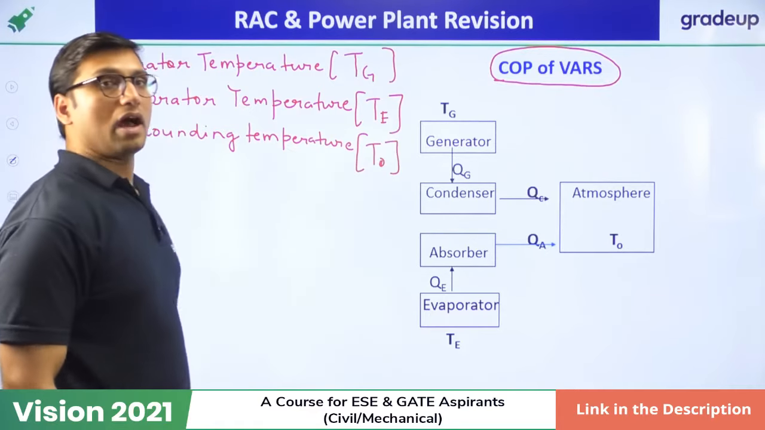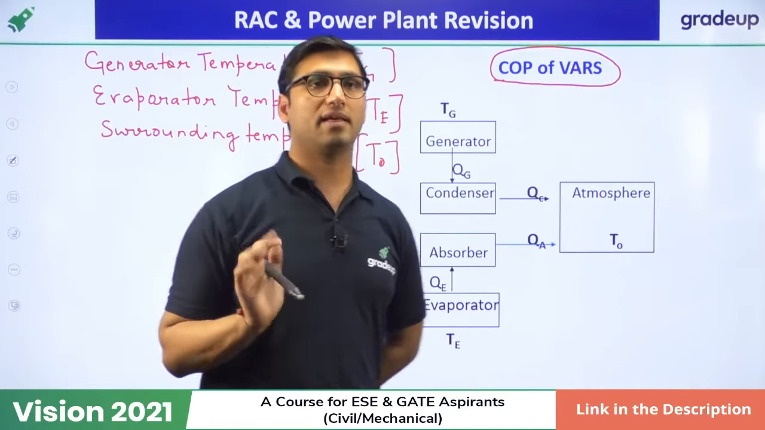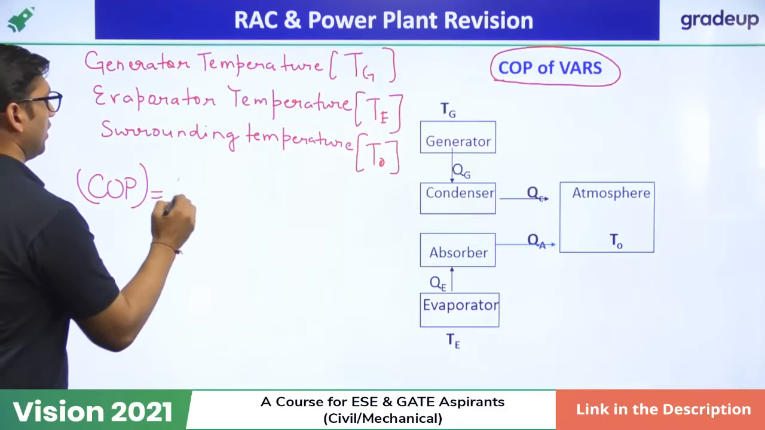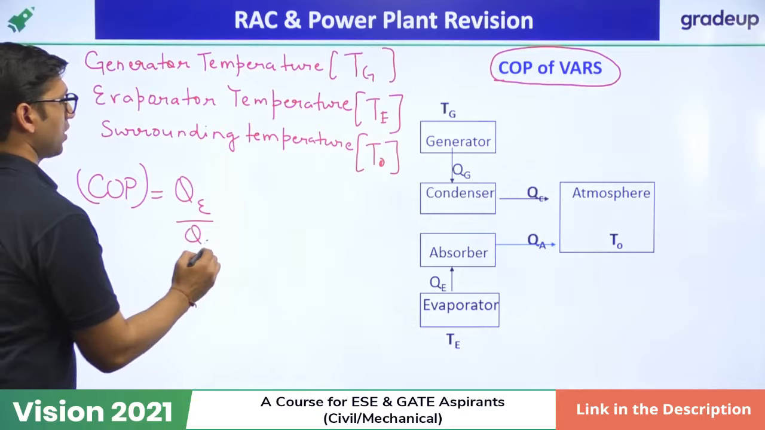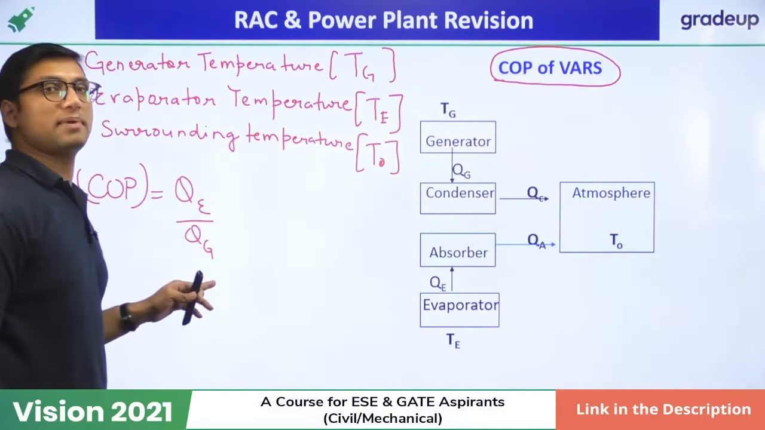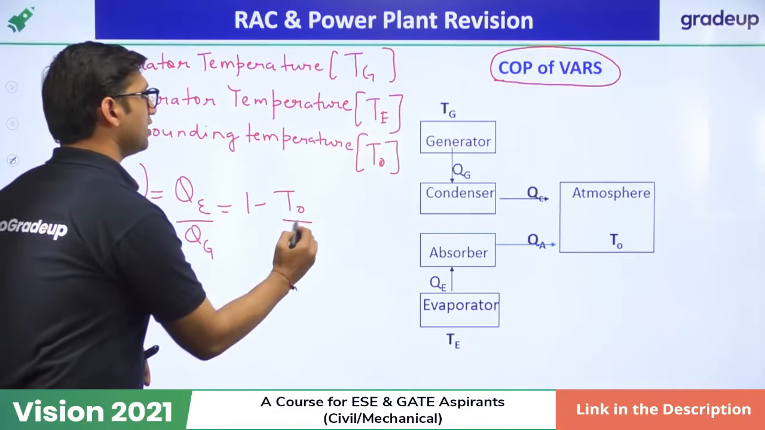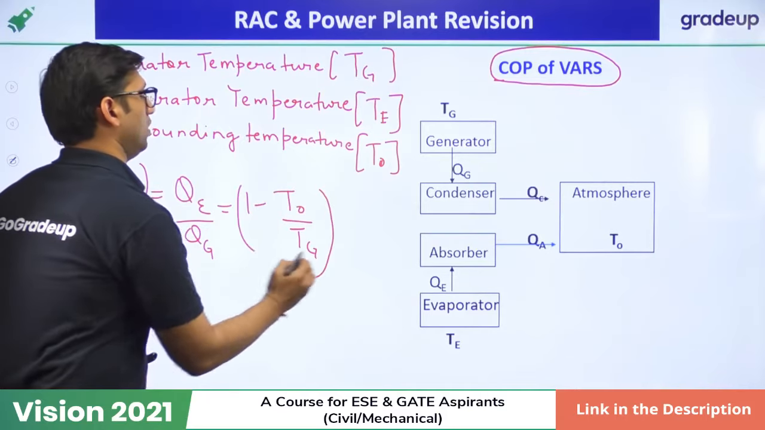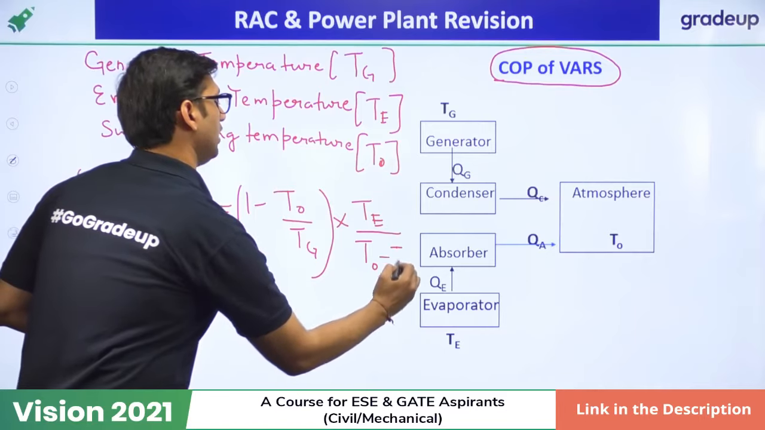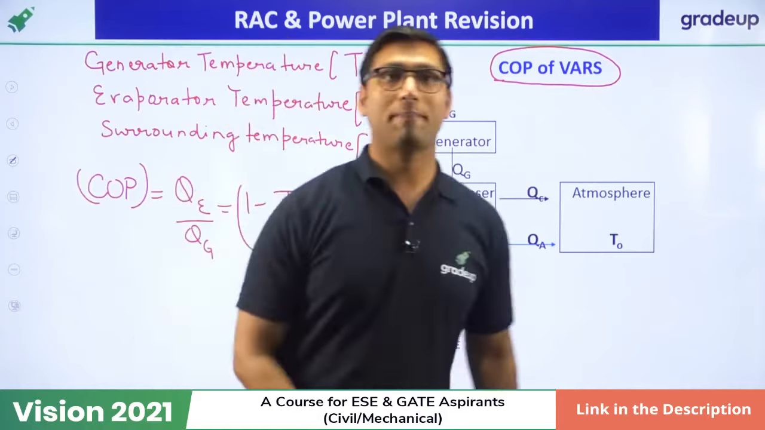Okay. Now if you have to find the COP of this vapor absorption system, you just have to use a single formula, that is COP of a vapor absorption system is equal to QE over QG, that is heat supplied by the evaporator over heat supplied by the generator, which is equal to (1 minus T0 by Tg) into (Te over T0 minus Te). So this formula you have to use to find the COP of a vapor absorption system.